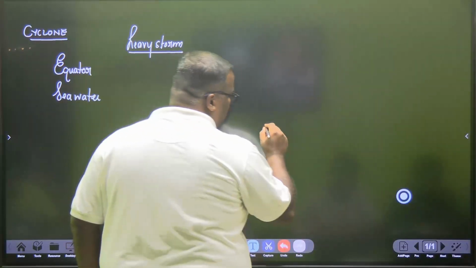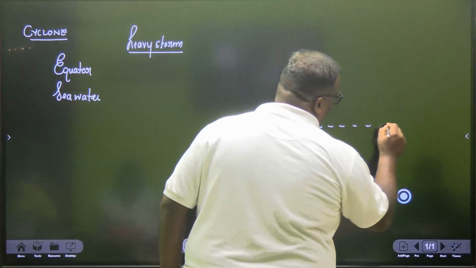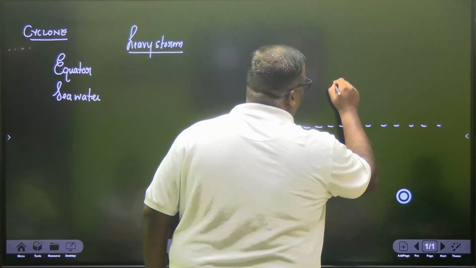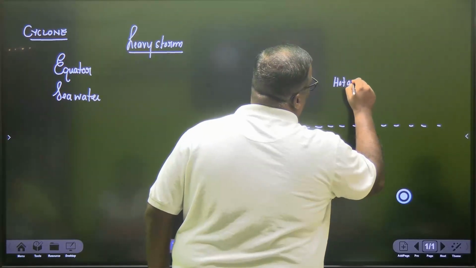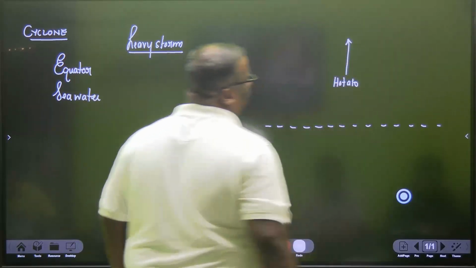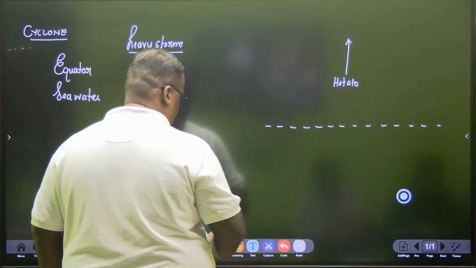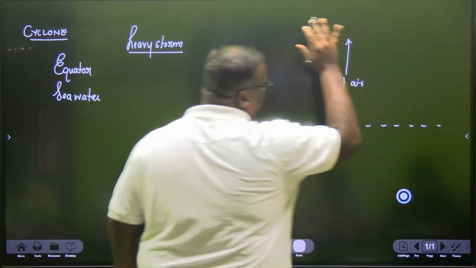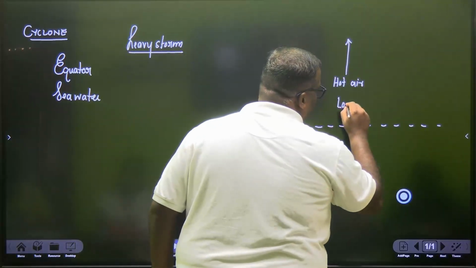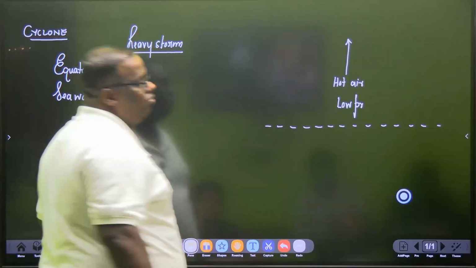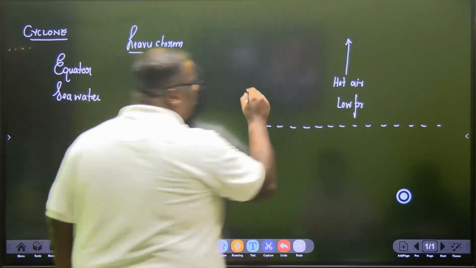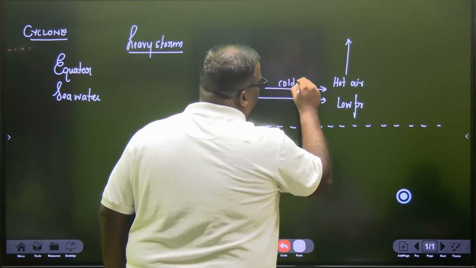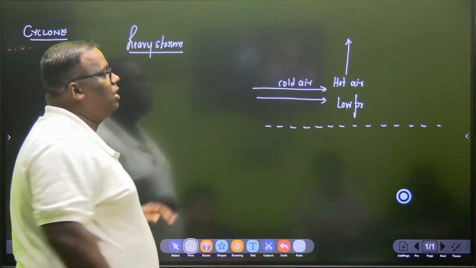In cyclone, say this is sea, right? So on the sea we will have hot air. And what will happen with hot air? This hot air will rise up. As the hot air rises up, it creates what? Low pressure zone. Right? There will be a low pressure zone. So what will happen? Nearby air will be coming in. Okay, so cold air will start to come from the nearby region. And as the cold air comes, the breeze is created.